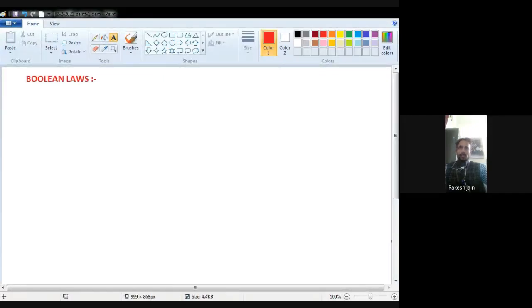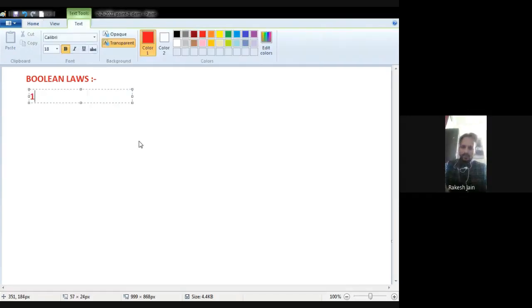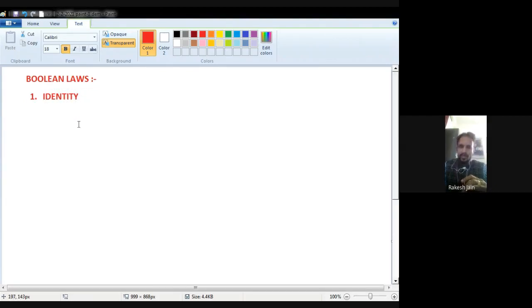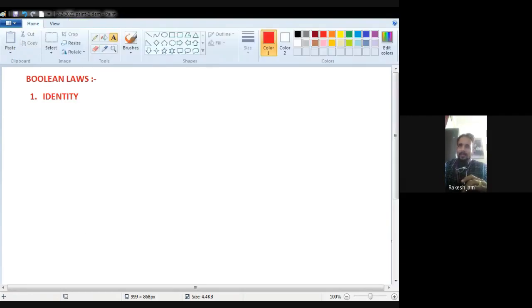Okay. Now the first law is identity. We can say postulates. So first is identity. First law, or we can say first postulate, is identity. What is the meaning of this identity law, or this identity postulate? It means if anyone adds with 0, then the result will be the same.